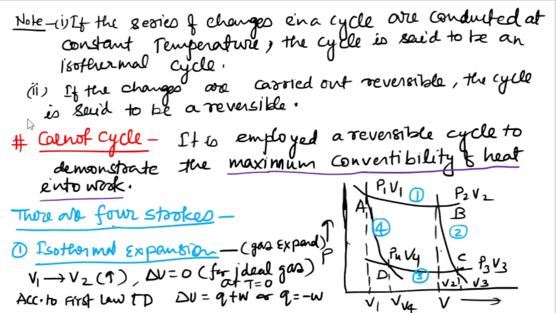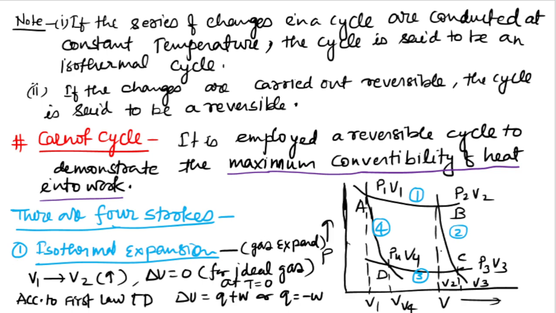Here, as you can see on the right side, the picture of the Carnot cycle is drawn. The x-axis is the volume of the gas and P is the pressure. So the first step is A to B, second B to C, third C to D, and the last one D to A. So all these four processes I will discuss here.